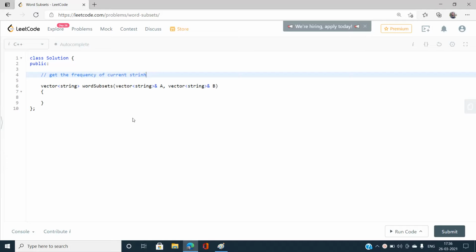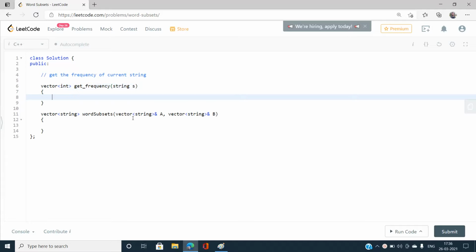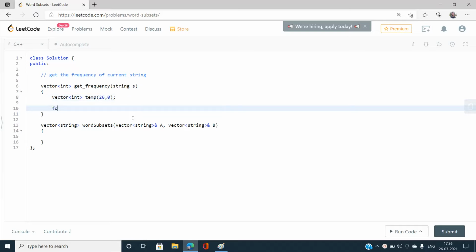I think I will need this repeatedly, so let's define it over here, that is, a vector of int, and let's name the function getFrequency, and let's take a string s. Let's define another vector of int, temp, of size 26 with 0, that is the frequency of characters. Let's iterate over the string and store the frequency of the characters.